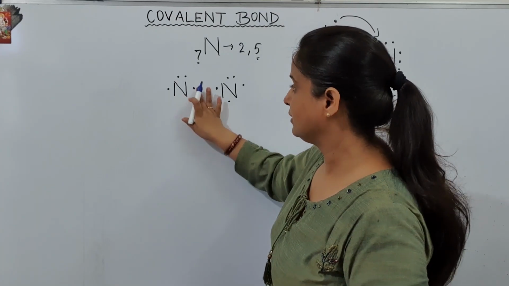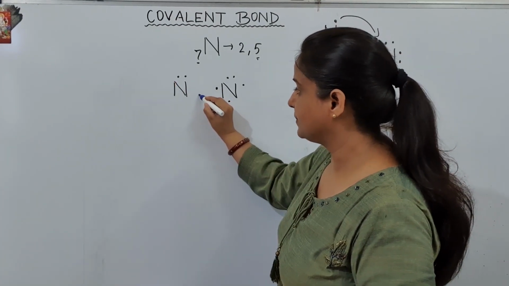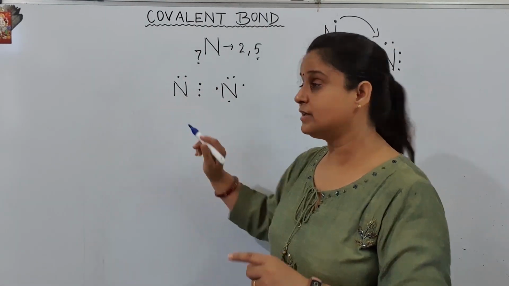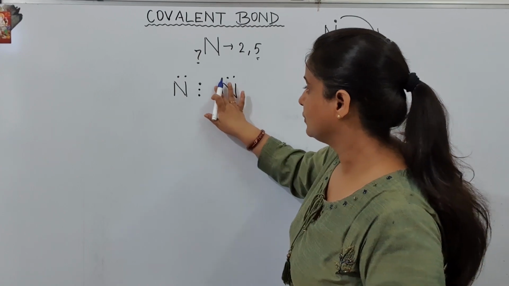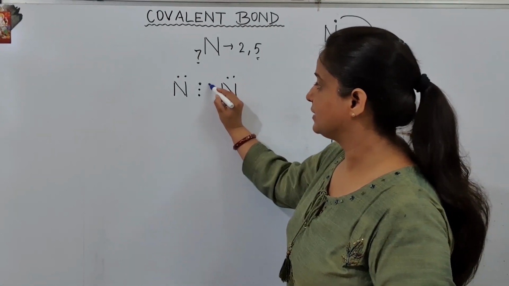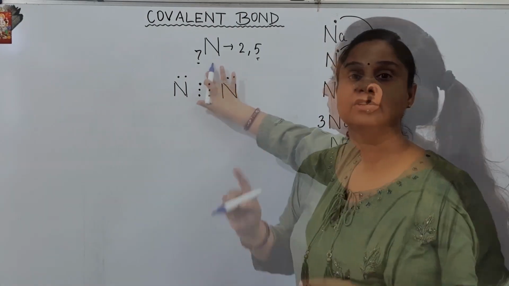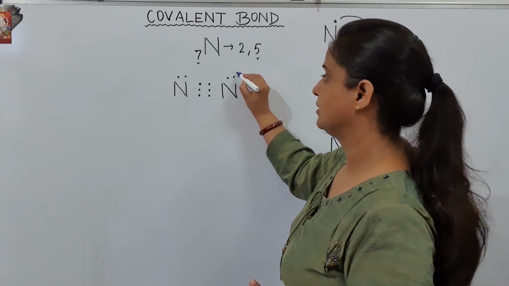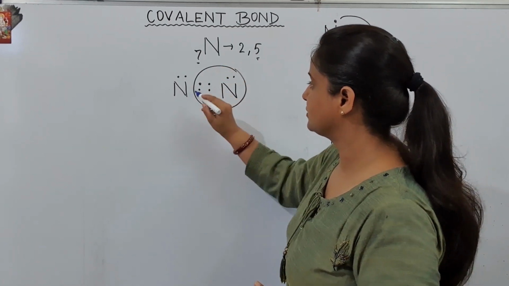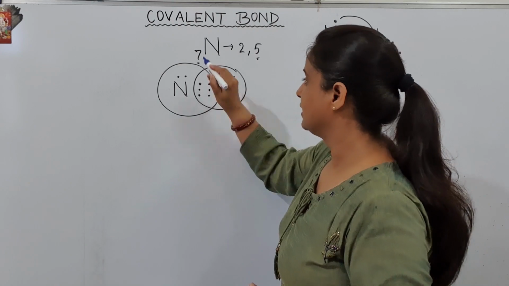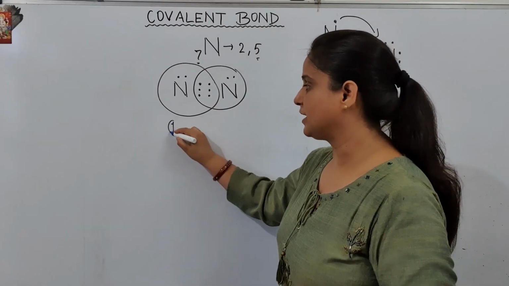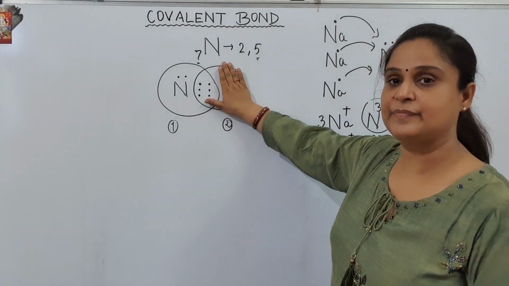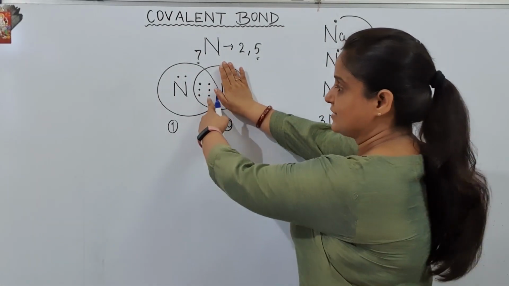How? 1, 2, 3. So I am keeping 1, 2 and 3 electrons from this nitrogen in between, and obviously 1, 2 and 3 of this nitrogen will be kept again in between. So now let us check how many electrons are there in the outermost shell of each nitrogen. So this is one nitrogen and this is the condition for the other nitrogen. Let us check how many electrons are there in nitrogen number 1 and nitrogen number 2. So count nitrogen number 1: 1, 2, 3, 4, 5, 6, 7 and 8.